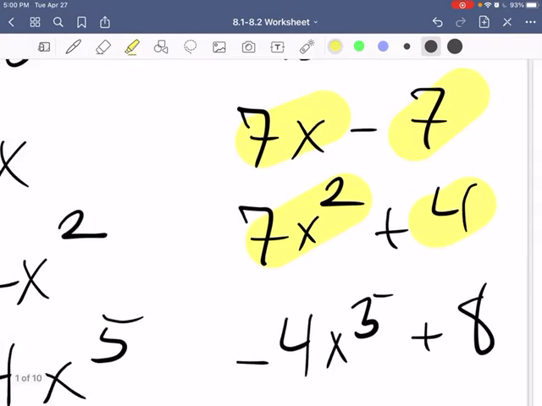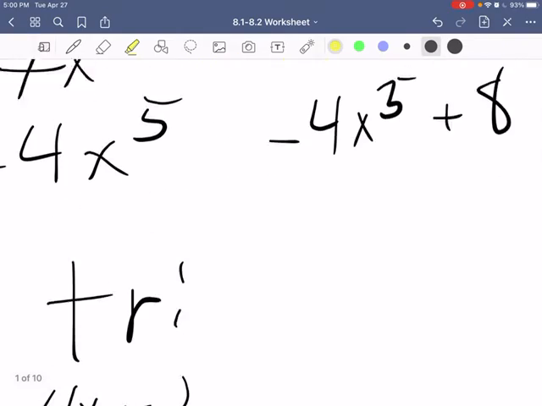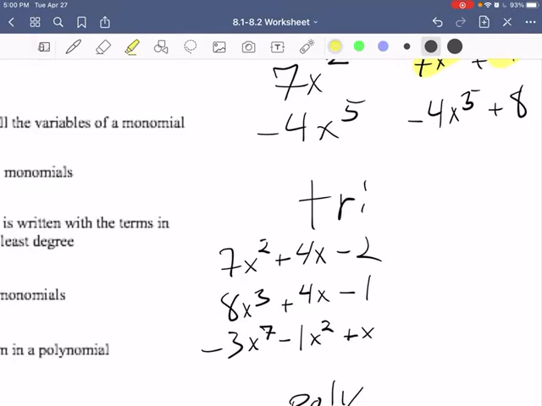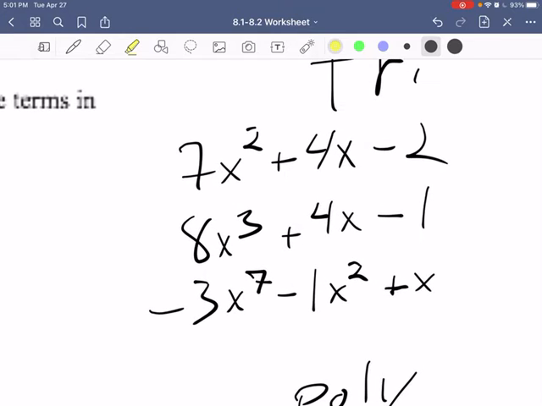And like down here, I did these trinomials, okay? Again, that's right here the highest. Then here, that's the second highest, and then over here, you got nothing. So that would be the lowest order. Again in the last one, 7, then 2, then no exponent. So that would be standard form.